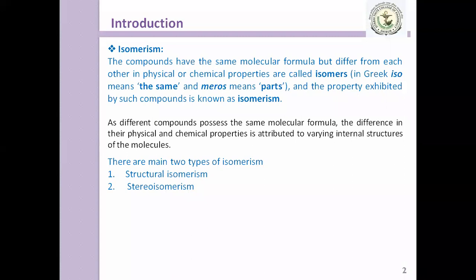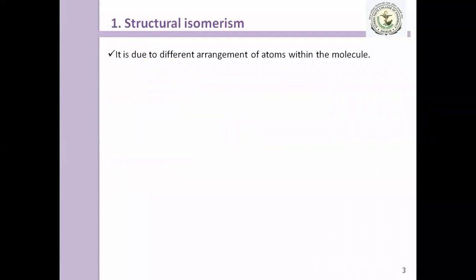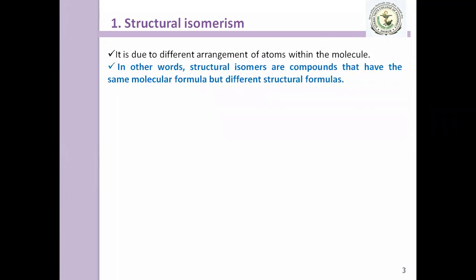Structural isomerism is due to the different arrangement of atoms within the molecule. Remember, there is a different arrangement of atoms within the molecule. In other words, structural isomers are compounds that have the same molecular formula but different structural formulas. This is a very important one.